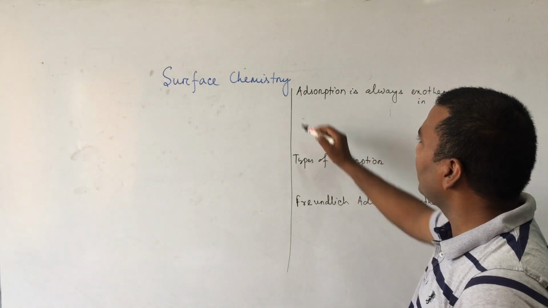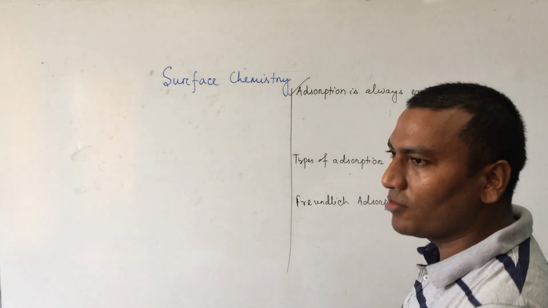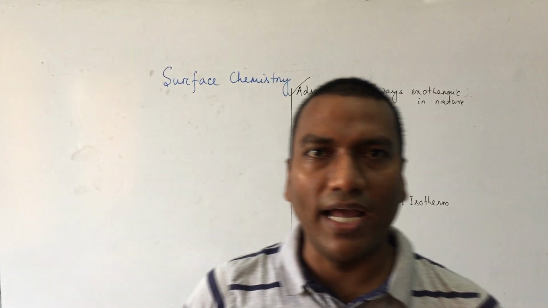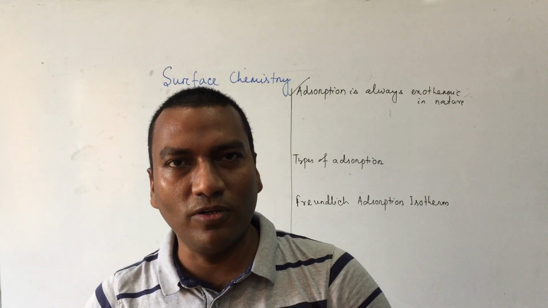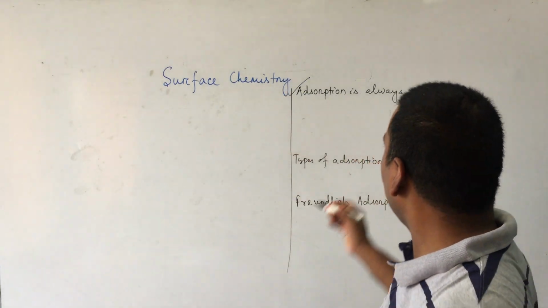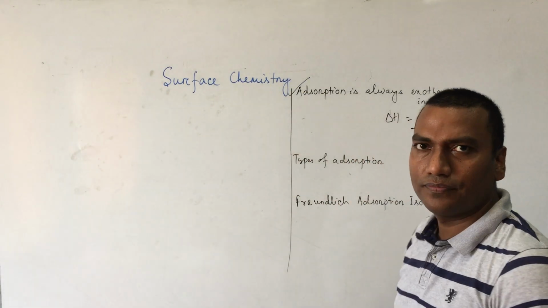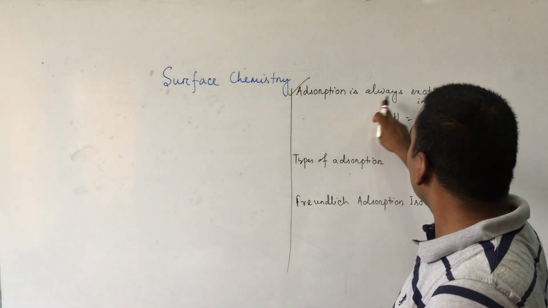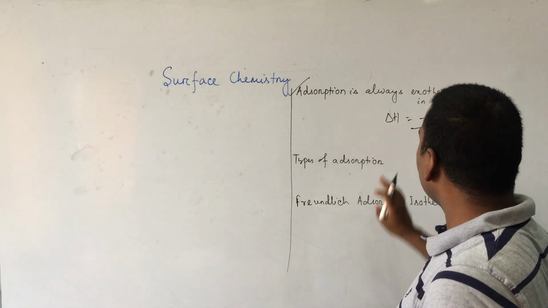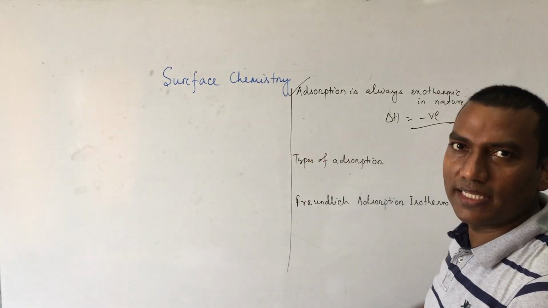Then the next theory is why adsorption is always exothermic in nature. Exothermic in nature means its delta H value will be negative. We have to explain why.